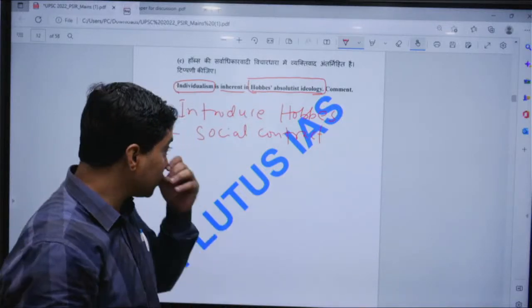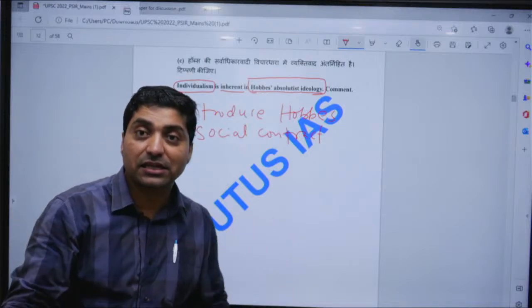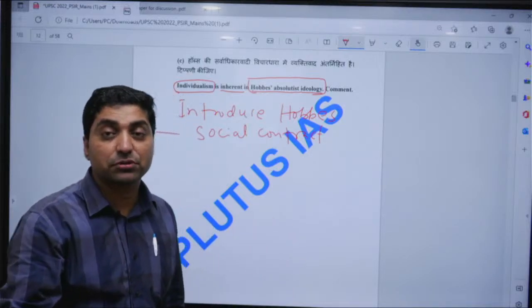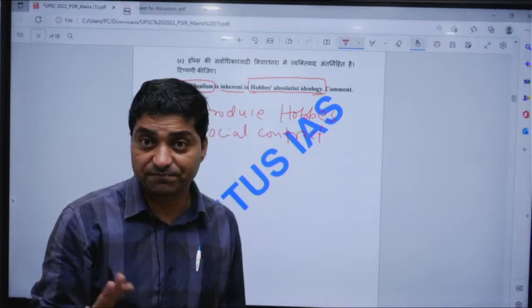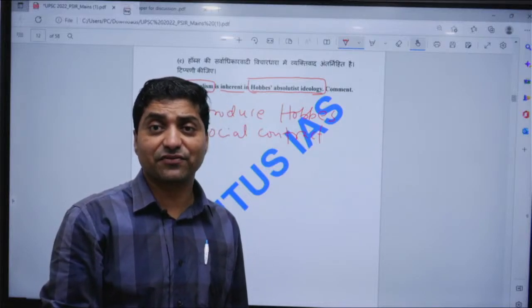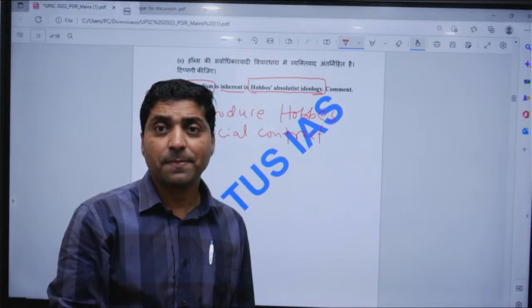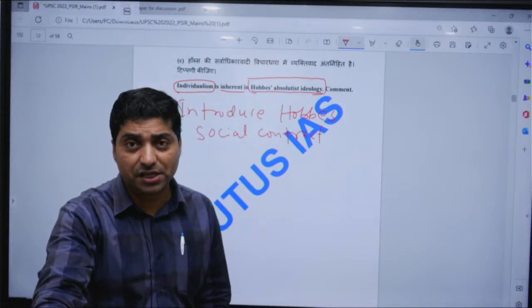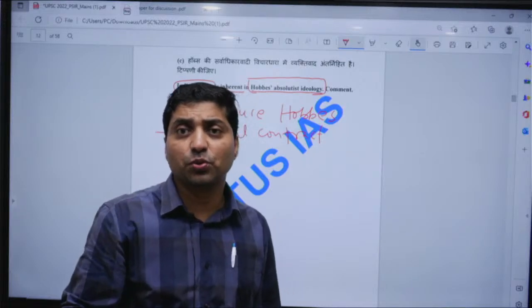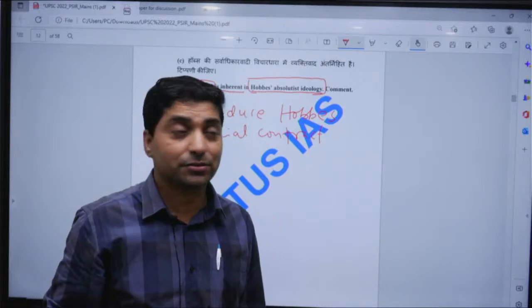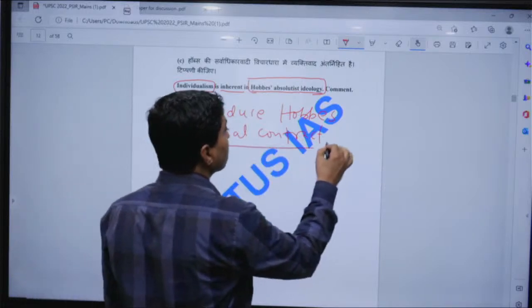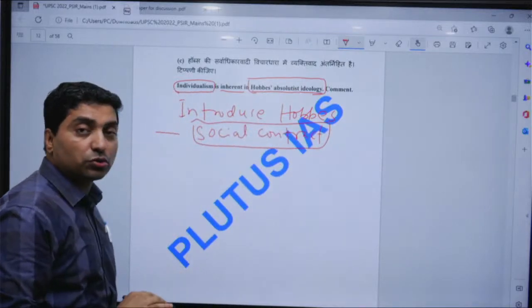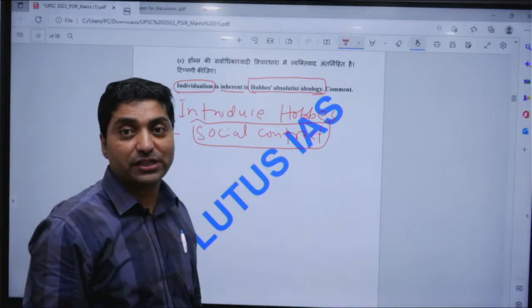It is a competition, but everyone has a reason to go for the social contract, because in the state of nature life is in danger, right. There is no security, and no one wants to face a violent death. So everyone has to go to the social contract to protect his right to life.